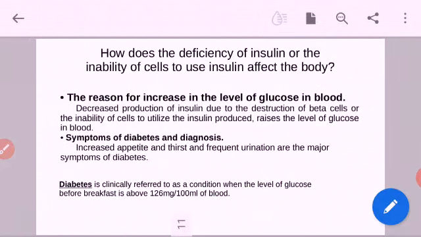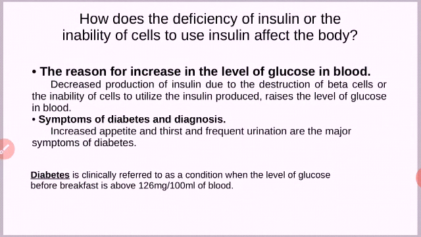Before that, one more point we have to learn regarding the pancreas. When there is deficiency of insulin, when the production of insulin is low, what are the defects related to that? Let us see that. The reason for increase in the level of glucose in blood: when the insulin is low in the blood, it leads to the increase of glucose in the blood.